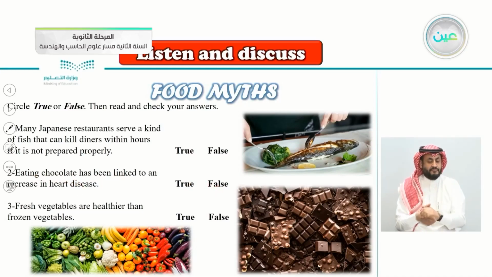Number three, fresh vegetables are healthier than frozen vegetables. Of course, some of us keep vegetables frozen. Do you think that they are as nutritious as fresh vegetables? Is this saying true or false? Fresh vegetables are healthier than frozen vegetables. If it's true or false, we will know. But what do you think before we read?